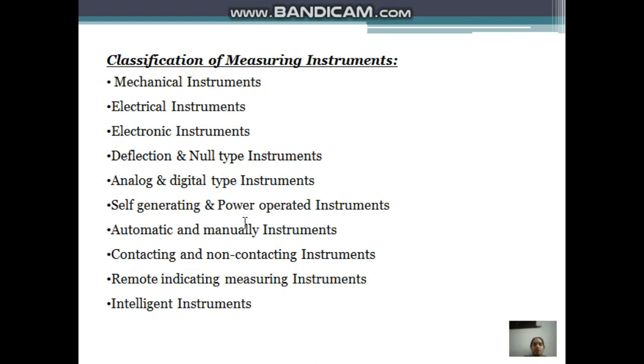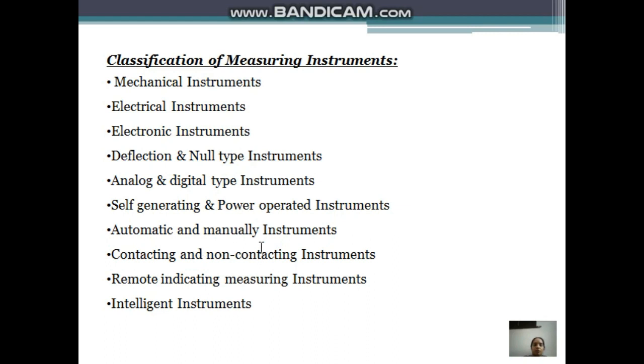Next one, self-generating and power operated instruments. So what are self-generating instruments? They do not require any external power source, like mercury in glass thermometer, Bourdon tube pressure indicator, and dial indicator, etc. Next one is power operated instruments. What are power operated instruments? They require an external power source like compressed air, electricity, or hydraulics, and some external power source to calculate the displacement in an LVDT. Like this will come under the power operated instruments.